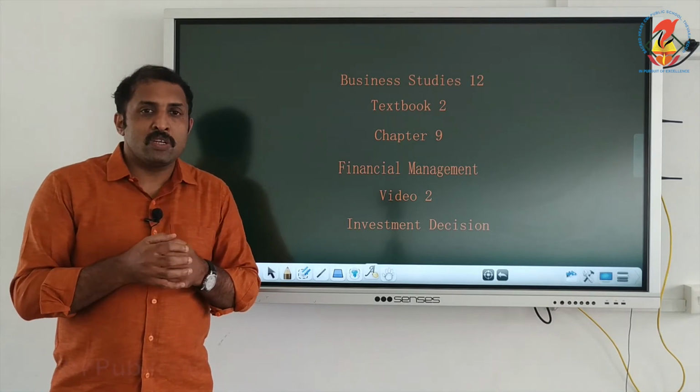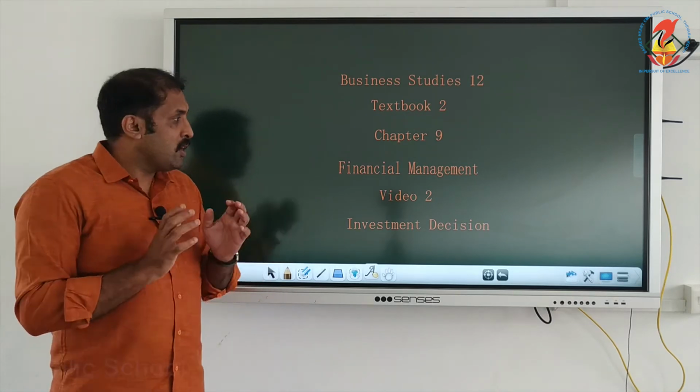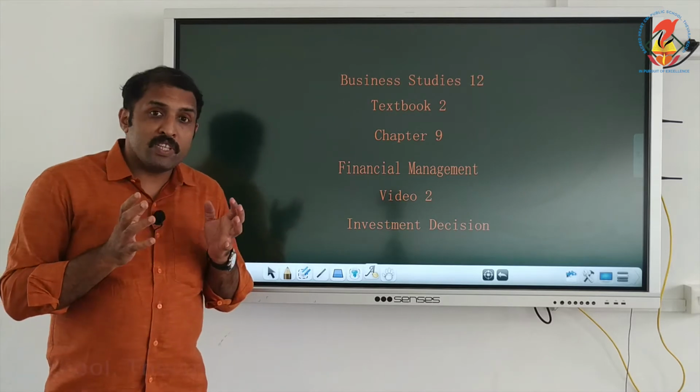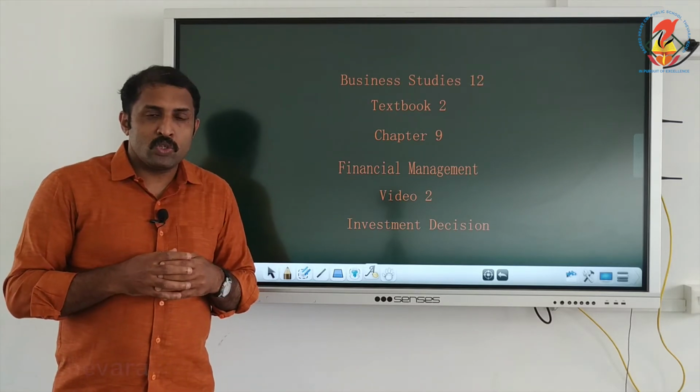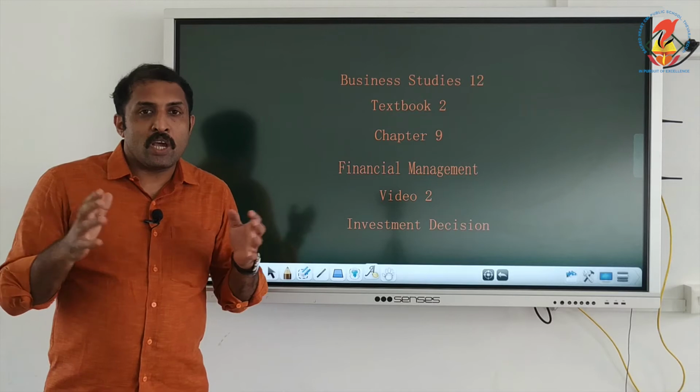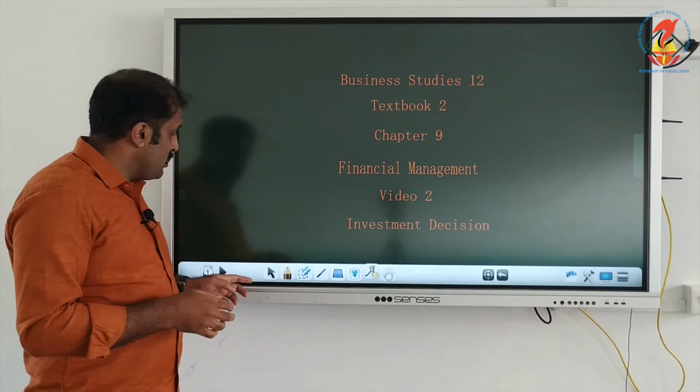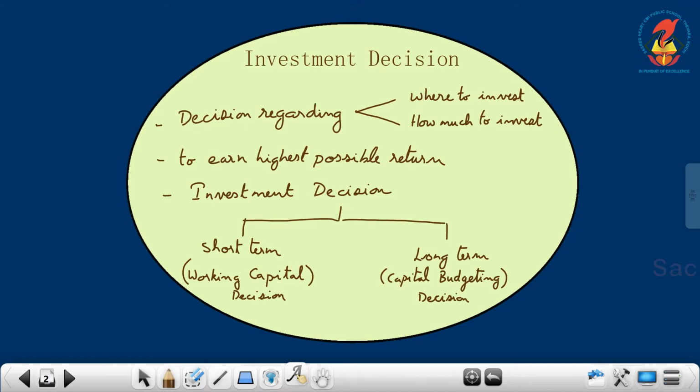And the first decision which has to be taken by a financial manager is the investment decision, so as to increase the shareholders' wealth. So, what is investment decision? Investment decision is decision regarding where to invest and how much to invest.